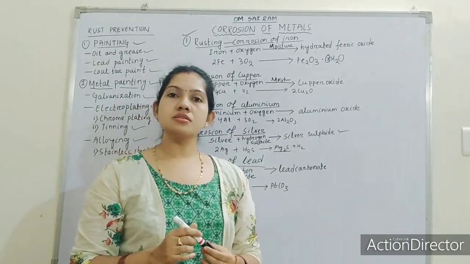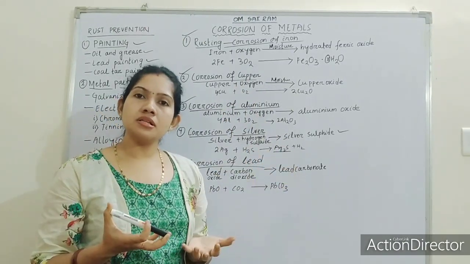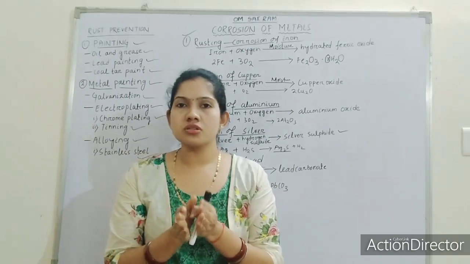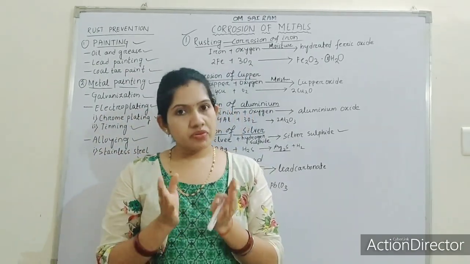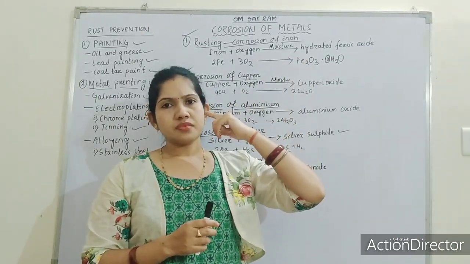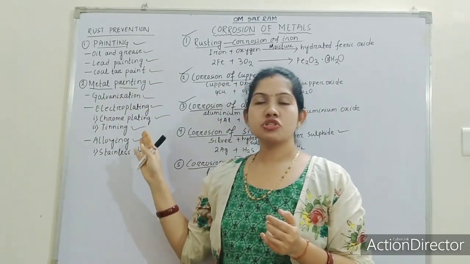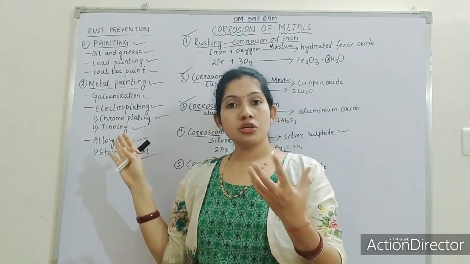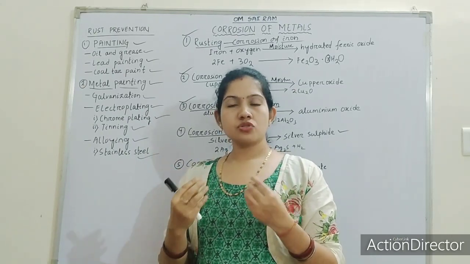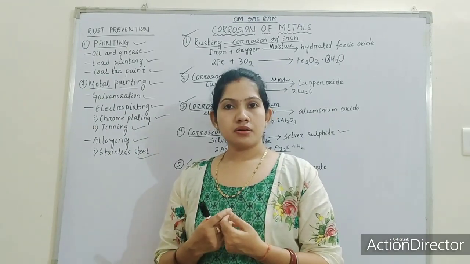These are some of the metals which undergo corrosion. Not only these, there are more metals you will read about in higher classes. Corrosion is nothing but the slow destruction of metals, and we can prevent it. Rusting is the most widely seen corrosion of metal, and these are processes by which you can prevent rusting. You can use these techniques for the grills and gates of your house, your own cycle, your vehicle, or any machinery parts.